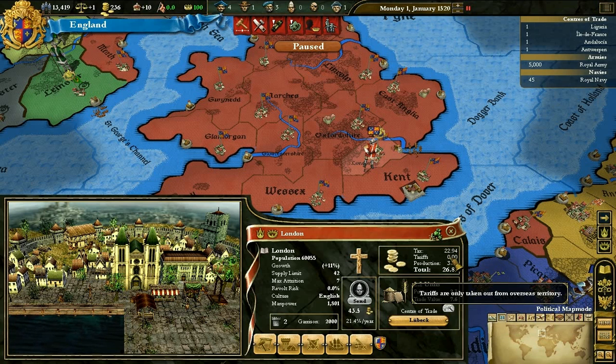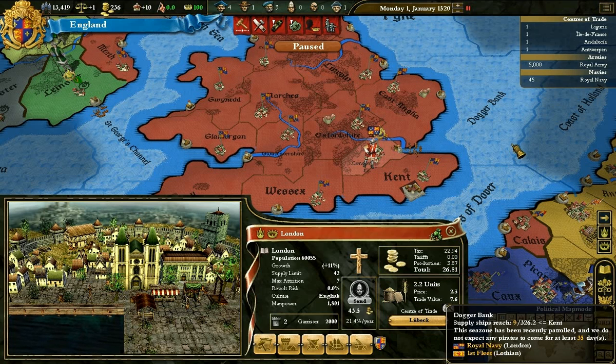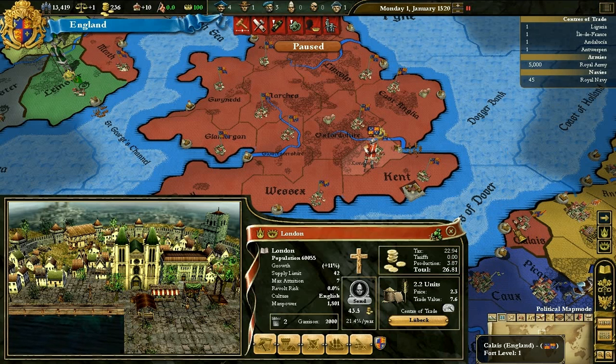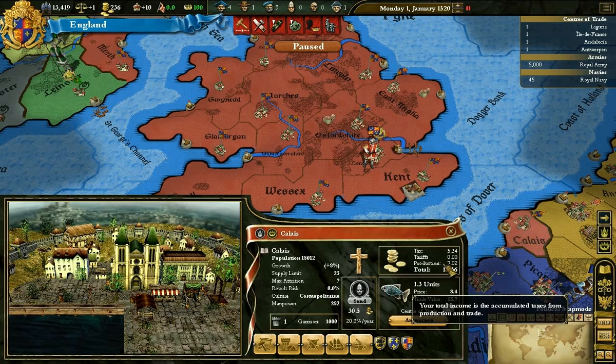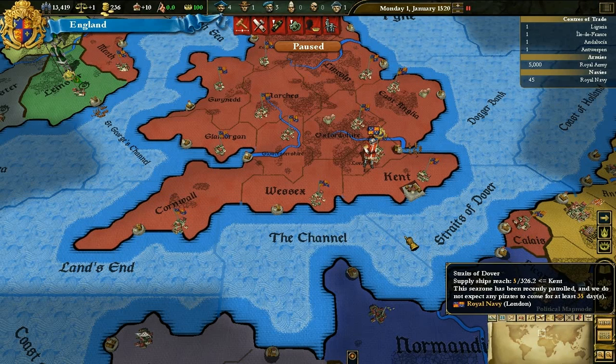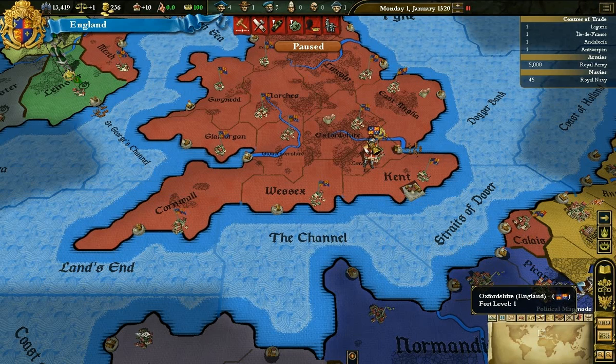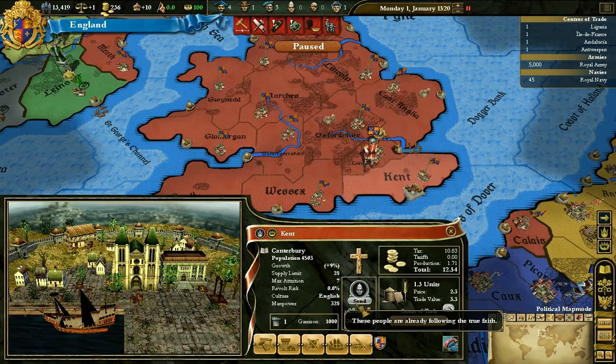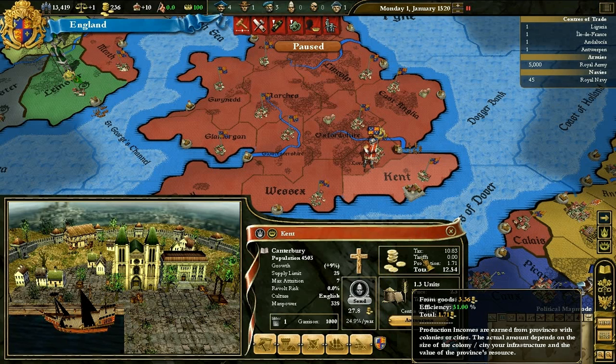We don't have any tariffs. Tariffs are only collected from colonies that are considered overseas. Now, you might say, well, Calais is across the Strait of Dover here. Isn't that overseas? No, it doesn't collect any tariffs. Anything that's on the same continent as your capital doesn't count. But the Americas, or something like that, would. As you can see, we only have 51% tariff efficiency, but we don't have a problem with that.